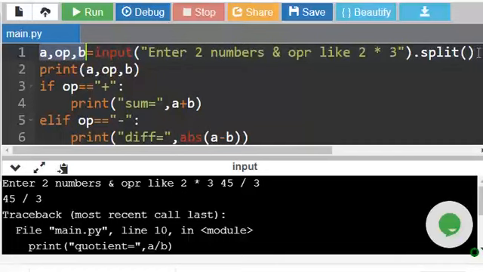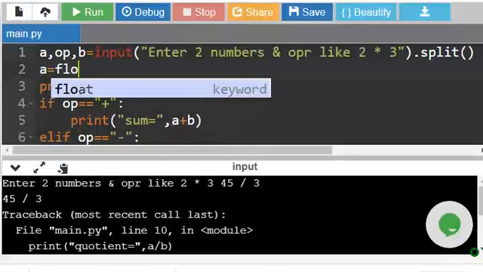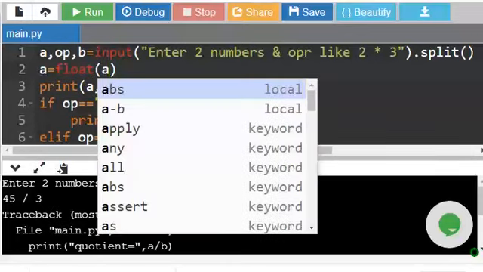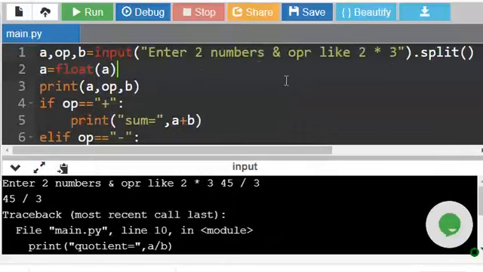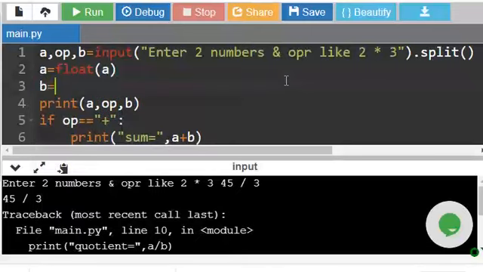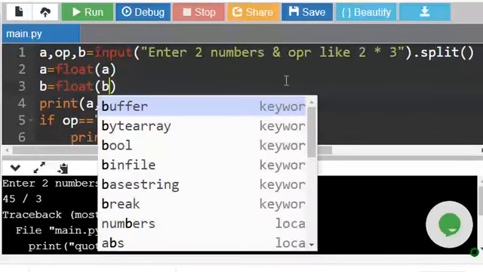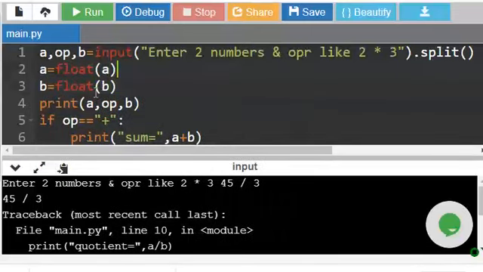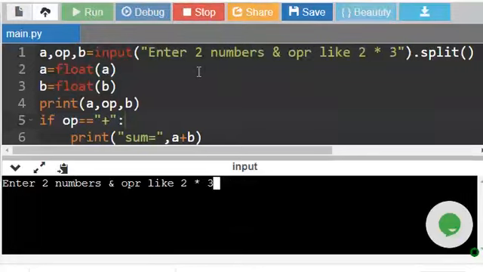So let us convert. Let us say a equal to float of a, otherwise it will take it as a string. So b is equal to float of b. Operator is okay, it is already a string, not a number. So let us run it.